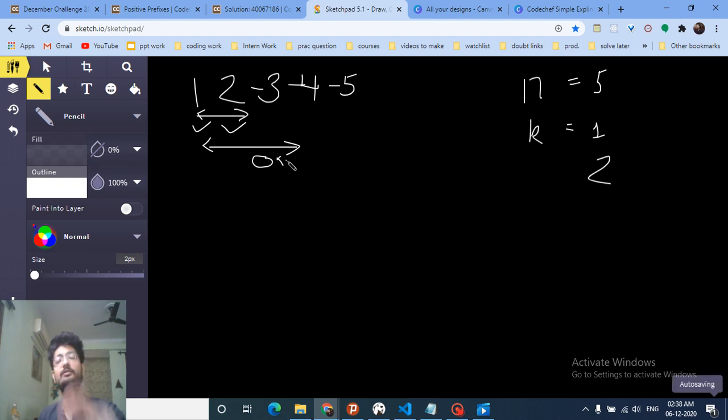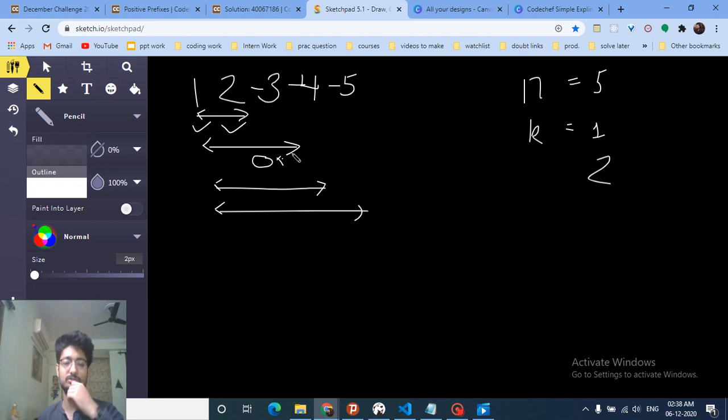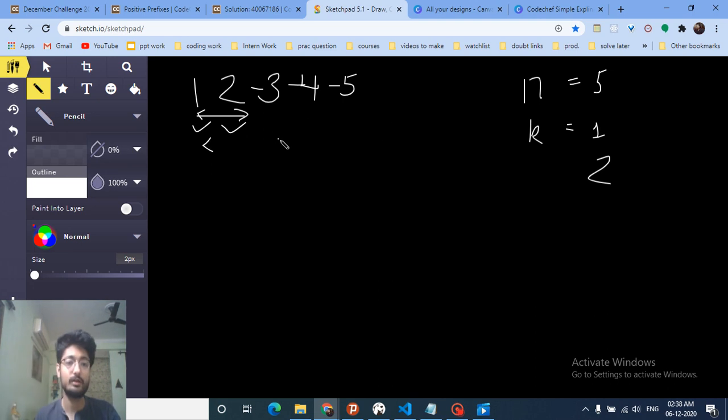We only want the first two prefixes to be greater than 0. All the rest of the prefixes are negative, and this prefix is also 0, so it is not counted. So there are only two prefixes which are greater than 0, so this is also fine. For k equal to 2, you just make the first two elements positive and all the rest of the elements negative. So this is also fine.